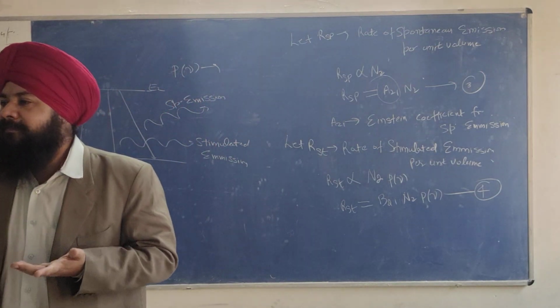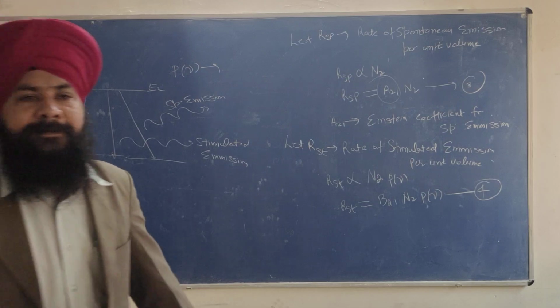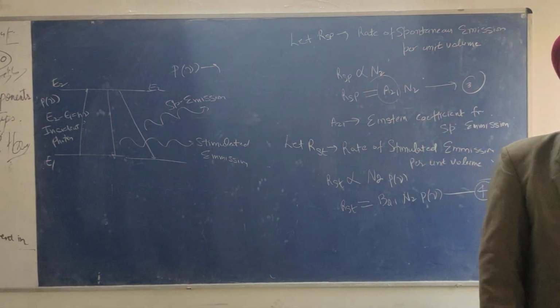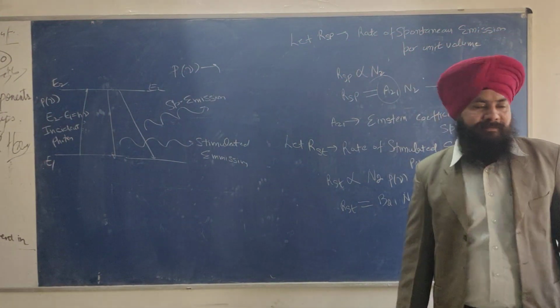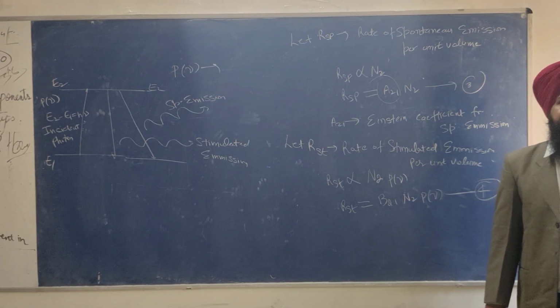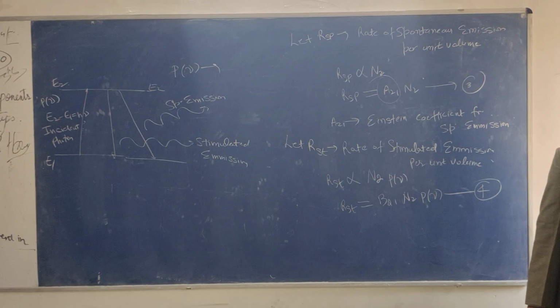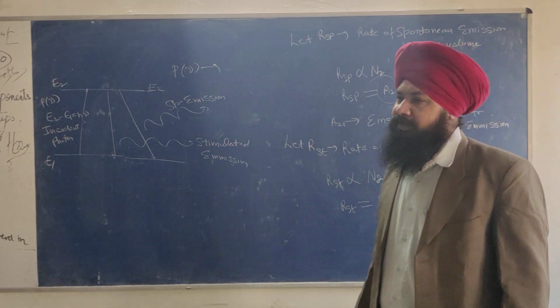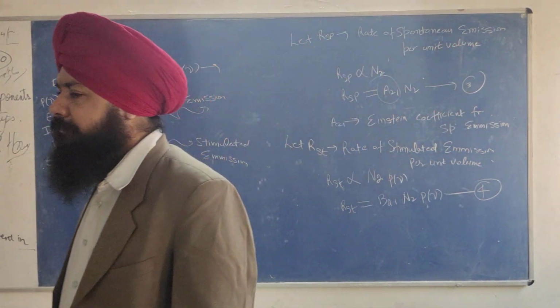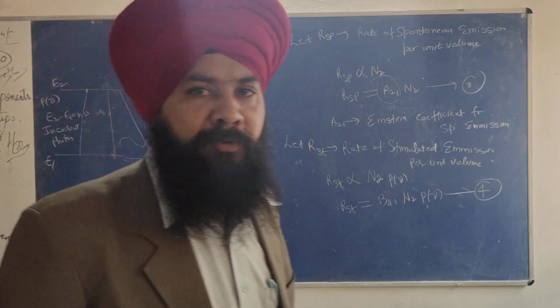Now what is B21? It is the Einstein coefficient for the stimulated emission. Please write, B21 is the Einstein coefficient for the stimulated emission. Now the next term is define B21.